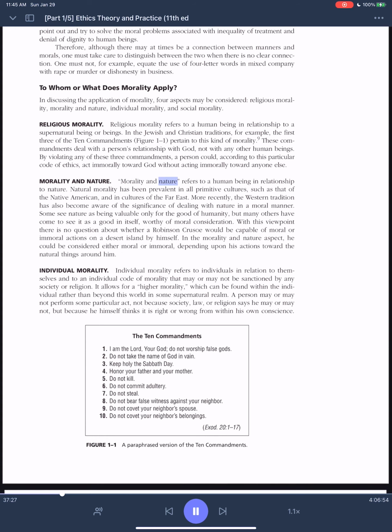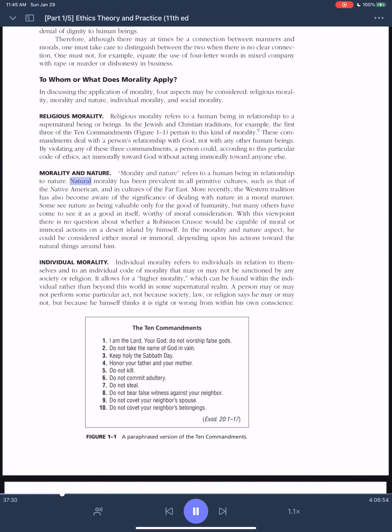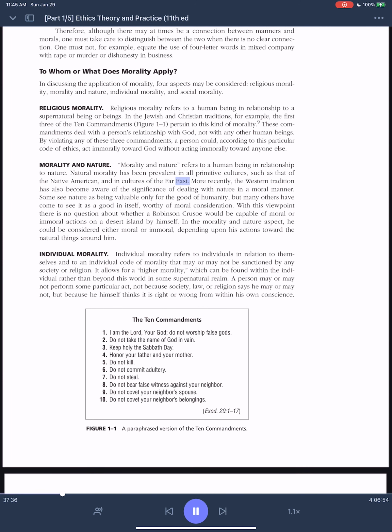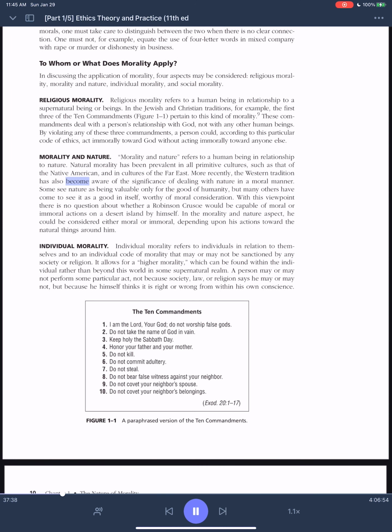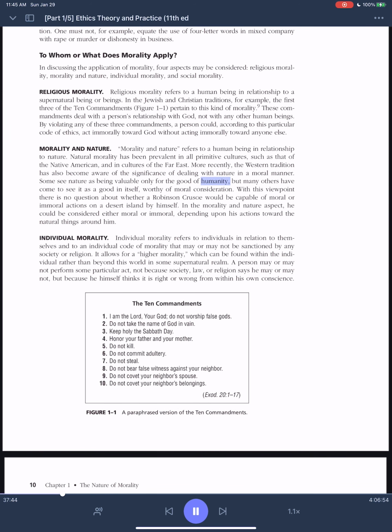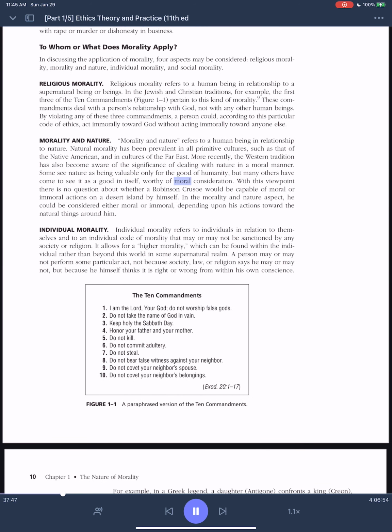Morality and nature. Morality and nature refers to a human being in relationship to nature. Natural morality has been prevalent in all primitive cultures, such as that of the Native American, and in cultures of the Far East. More recently, the Western tradition has also become aware of the significance of dealing with nature in a moral manner. Some see nature as being valuable only for the good of humanity, but many others have come to see it as a good in itself, worthy of moral consideration.